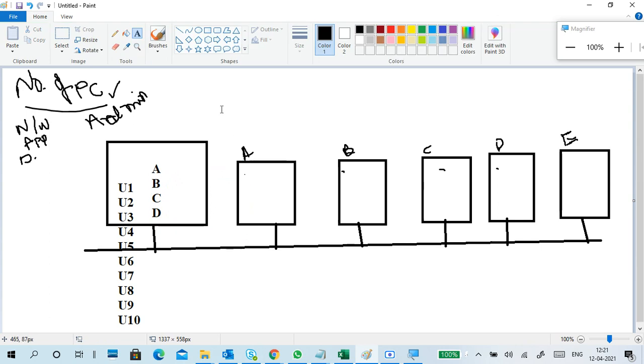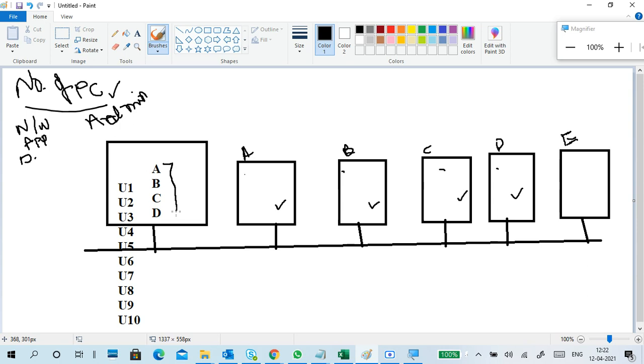So how can we put it there? By joining into that domain. When we join into the domain, only then will we get the data. Okay, so I know the four PCs: PCA, PCB, PCC, PCD. Now I join PCA, PCB, PCC, PCD into the domain.